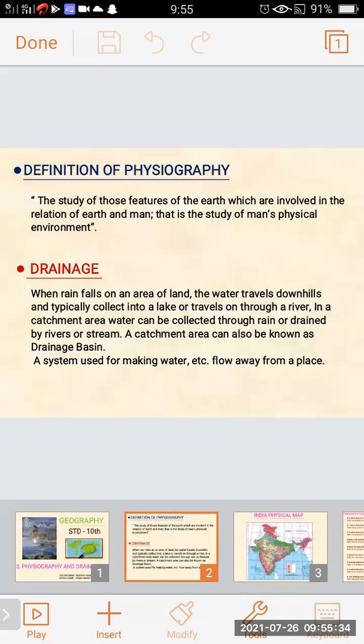So drainage means when rain falls on an area of land, the water travels downhill and typically collects into a lake or travels on through a river. In a catchment area, water can be collected through rain or drained by rivers or streams. The catchment area can also be known as a drainage basin. It is a system used for making water, etc., flow away from a place. So these are the two concepts, physiography and drainage. We have seen the definitions.